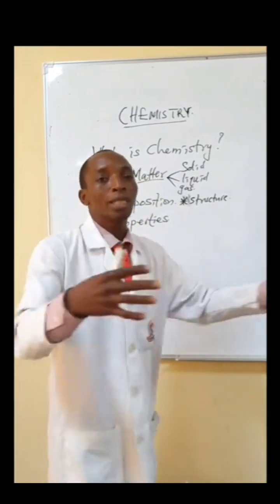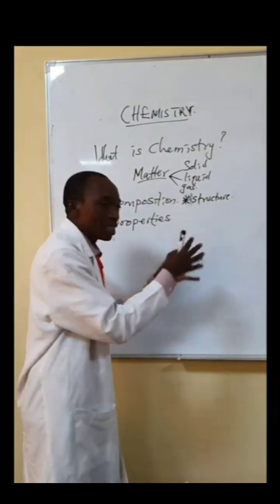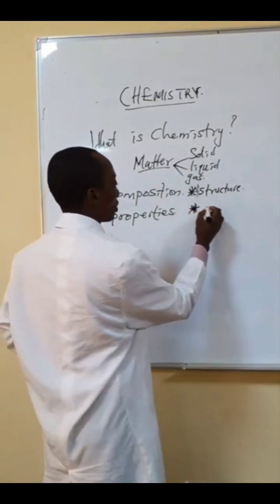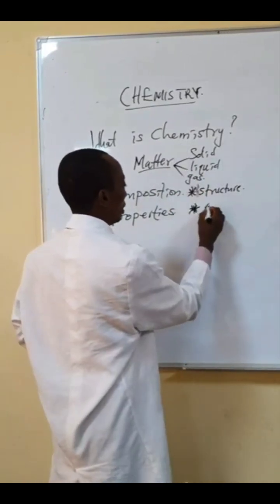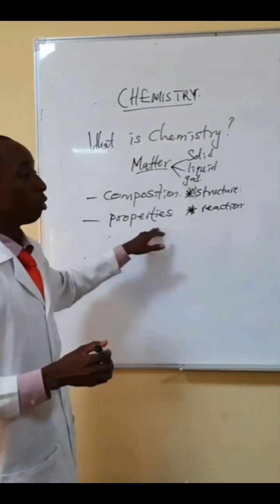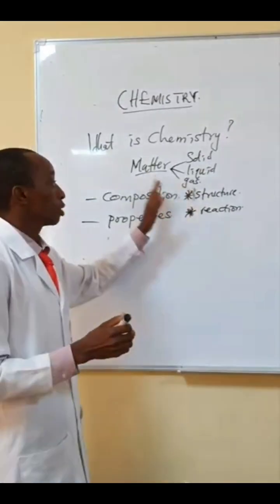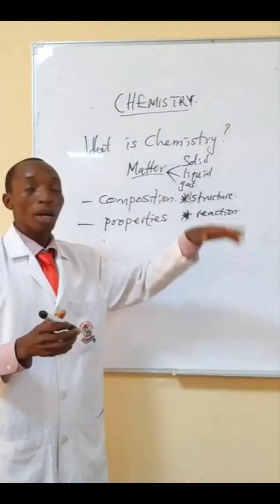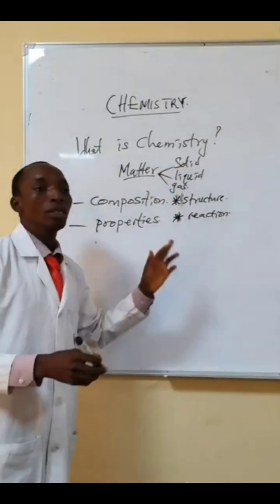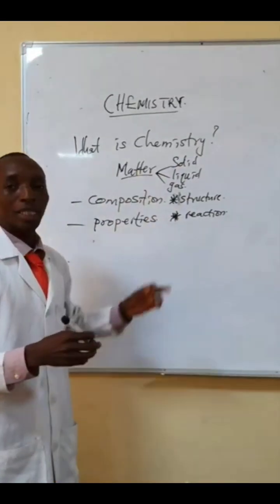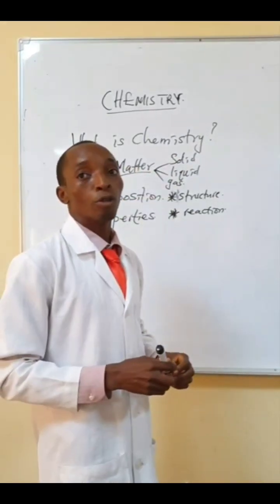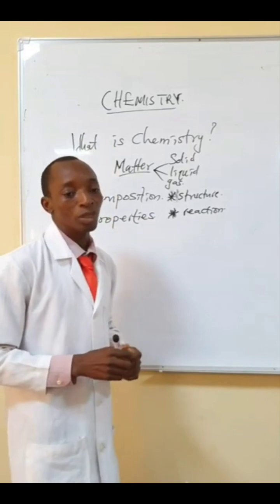What will be the end result of reacting some things together? So we talk about reactivities of substances, matter, reaction. When you are talking about reaction of substances, reaction of atoms, reaction of metals, then we are talking about properties of matter. And in studying properties of matter, we are studying matter, and that is chemistry.